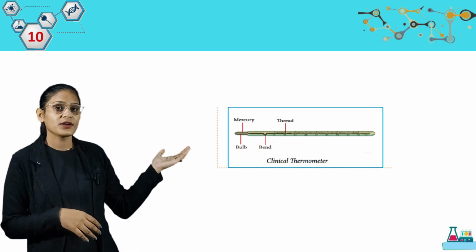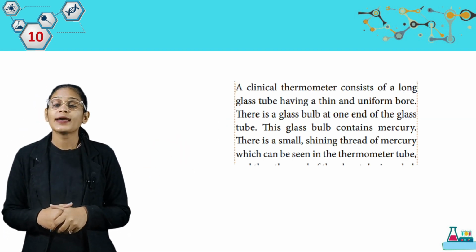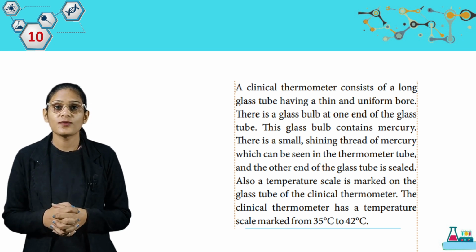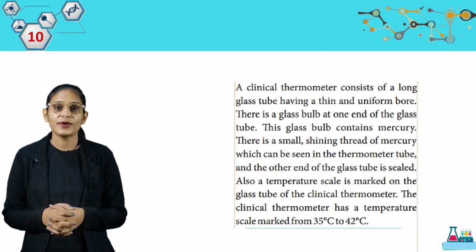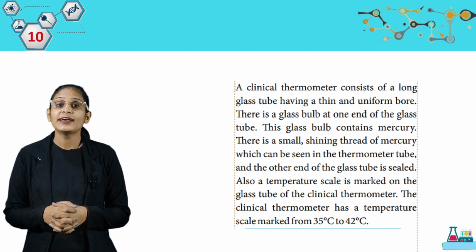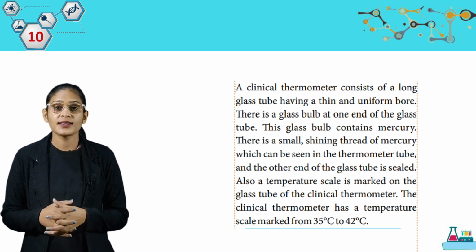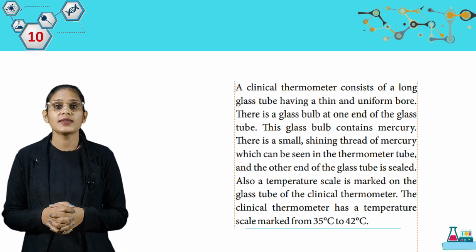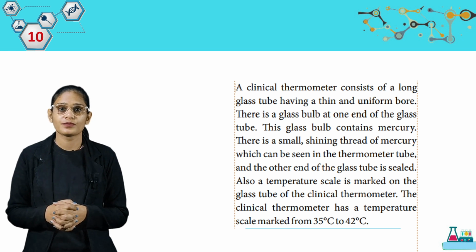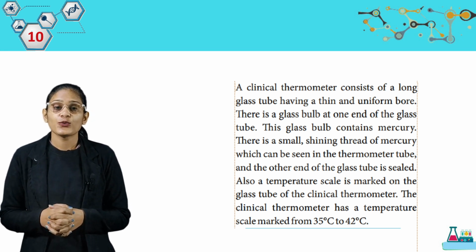So students, look at this figure. This is a clinical thermometer. A clinical thermometer consists of a long glass tube having a thin and uniform bore. There is a thin glass bulb at one end of the glass tube. This glass bulb contains mercury. A small, shining thread of mercury can be seen in the thermometer tube. And the other end of the glass tube is sealed.